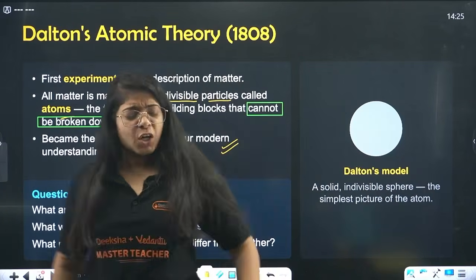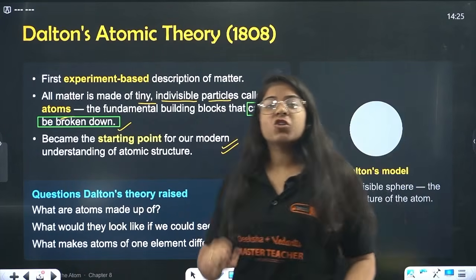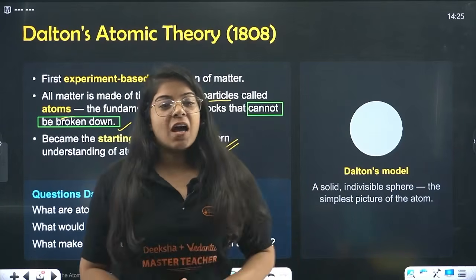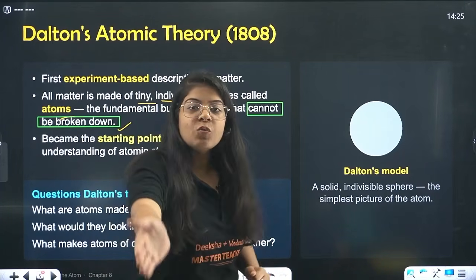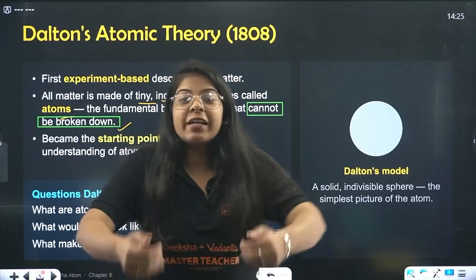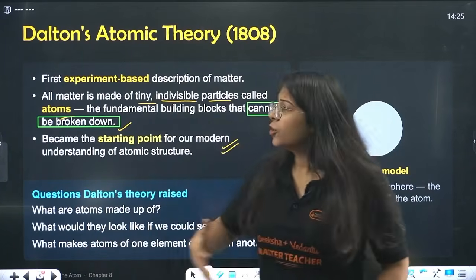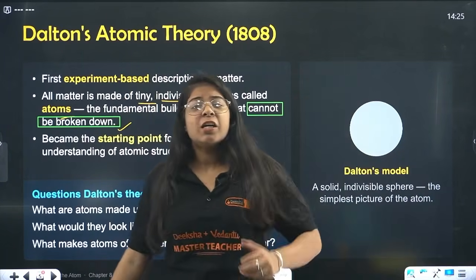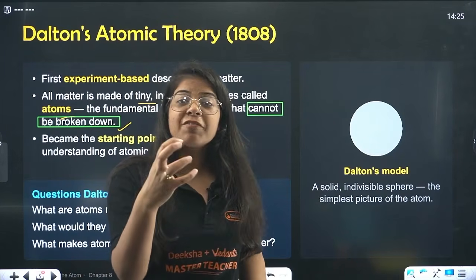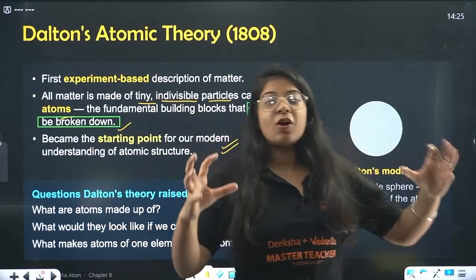See beta, you might ask, ma'am, let's just see the final structure of the atom. Why are we studying all the structures which failed, right? Because beta, when someone is the first one to give a theory that the atom can't be broken down, only then did we start to study the atom. So we should know the origin point, and you should have massive respect for Dalton. He was the first one who had enough guts to say that this is the stuff that makes up the entire world.